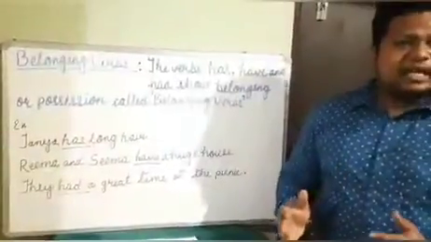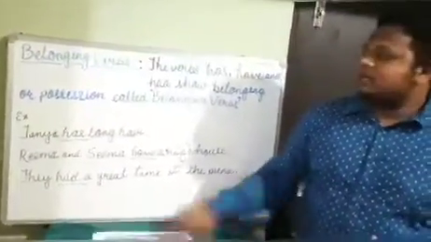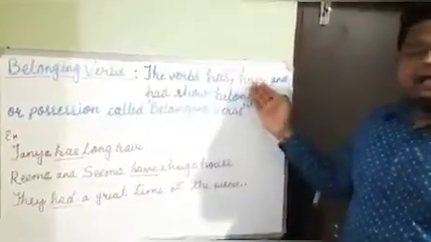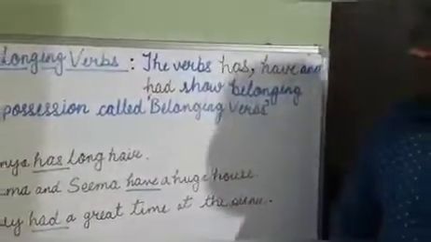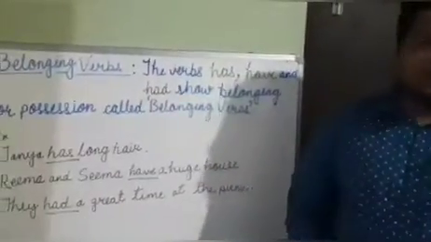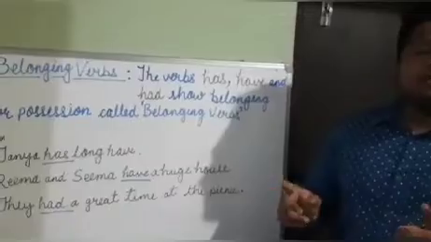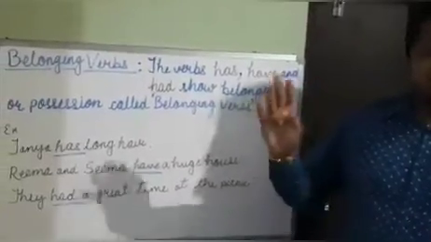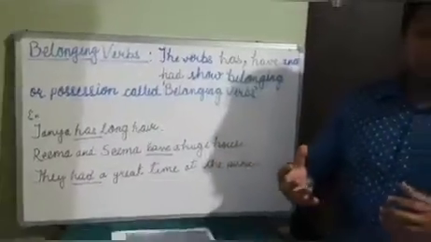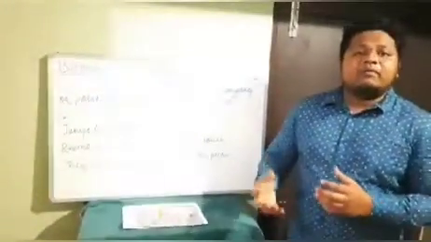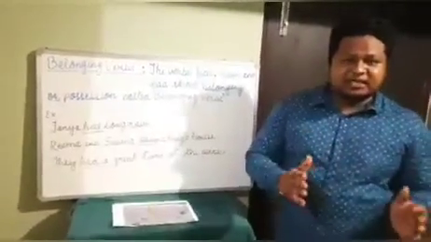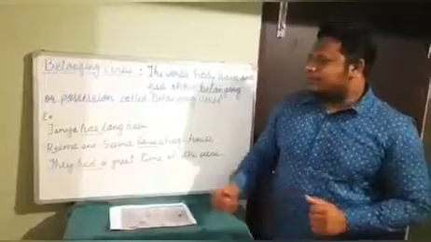Let us see another kind of verb, that is the belonging verb. The verbs has, have, and had show belonging or possession and are called belonging verbs. In belonging verbs, we have only three verbs, that is has, have, and had. They are used to show the belonging or possession of any person, place, or thing with the subject. Let us see some examples.